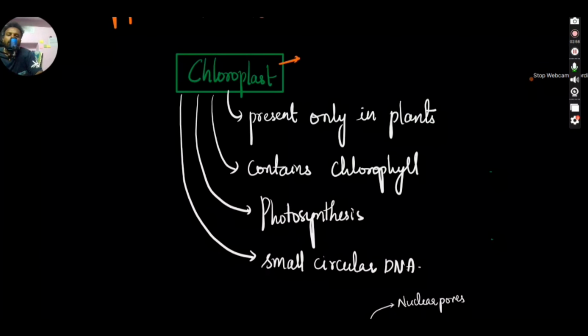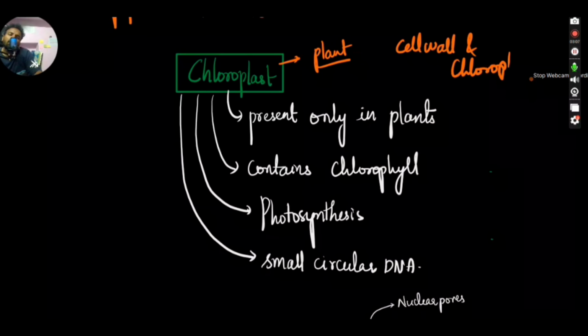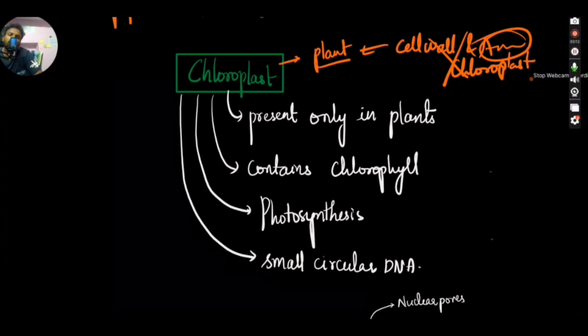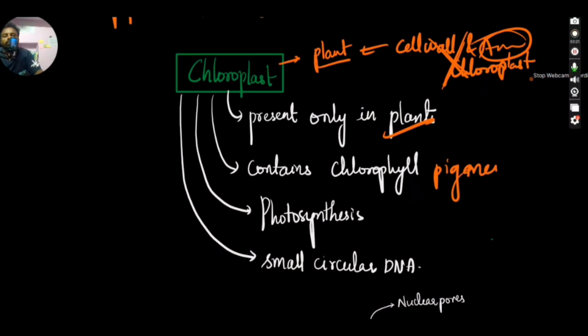Chloroplast is the organelle which is present only in plant cells. We have seen that the cell wall and chloroplast are the things which are present only in plant cells. They won't be present in animal cells. We should not expect these things. Chloroplast is only present in plants, and it also contains a pigment called chlorophyll, right? And it performs a function called photosynthesis, with which it makes food for plants.